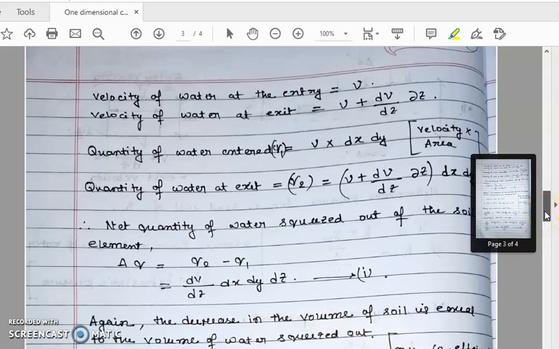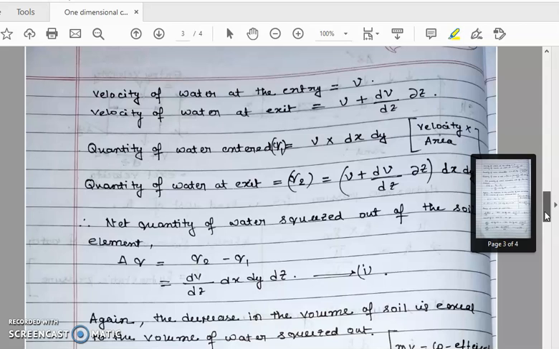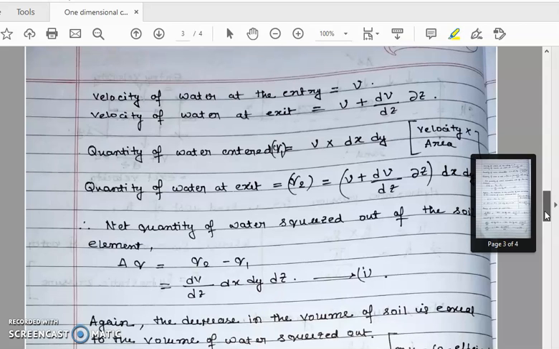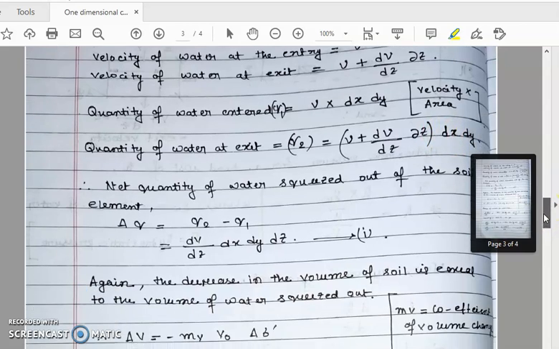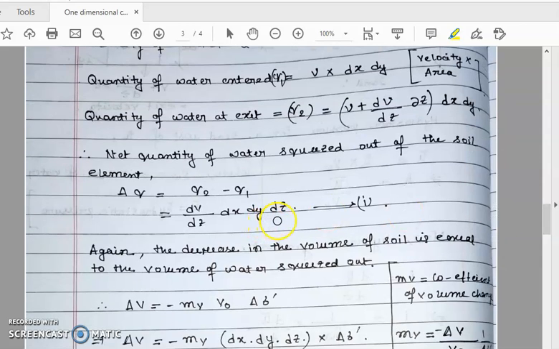Now we know the velocity at the entry is v. So the velocity at exit will be v plus dv by dz into del z. This is for the pore pressure or hydrostatic pressure. Quantity of flow is velocity into area. So at entry it will be v into dx dy. At exit it will become v plus dv by dz del z into dx dy. So the net quantity of water will become dv by dz into dx dy dz.